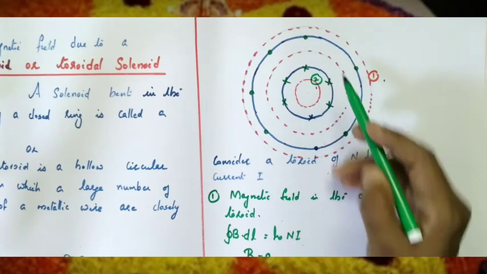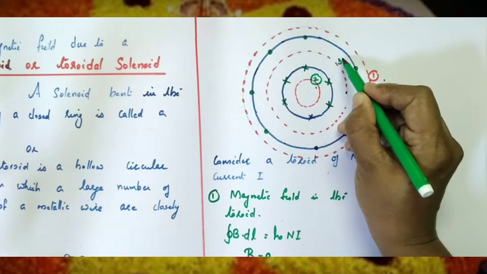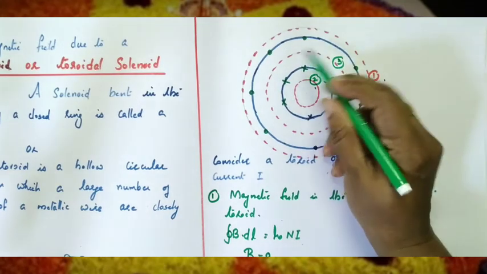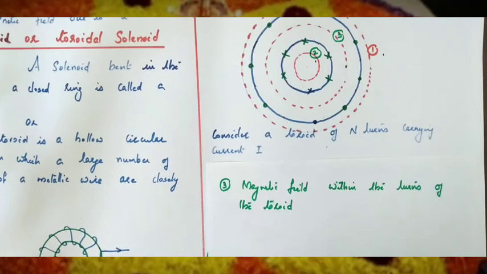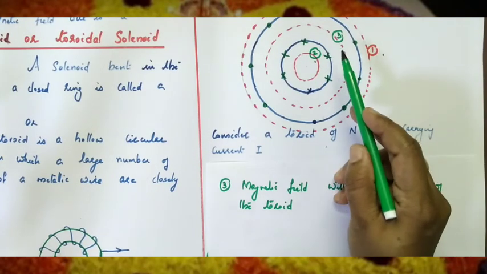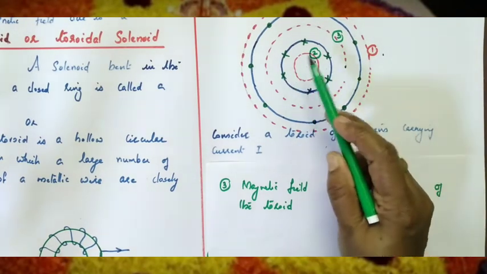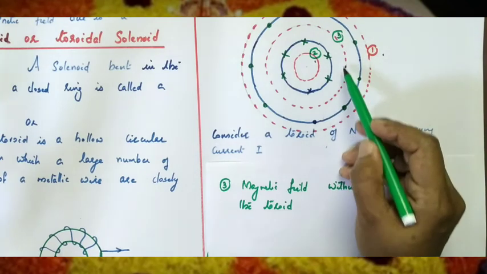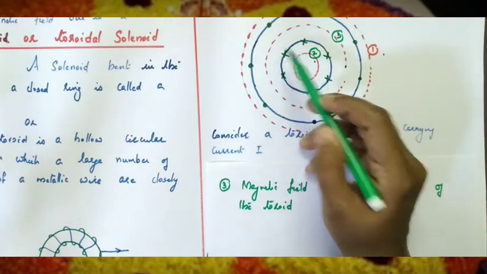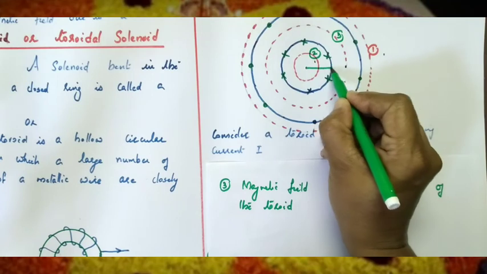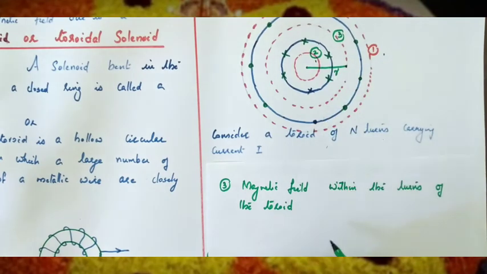Now we can find the magnetic field between the turns of the toroid, that means in this region, between the turns of the toroid. To find the magnetic field within the turns of the toroid, again we can assume an Amperian loop. This is an Amperian loop passing through point 3. Let r be the radius of the Amperian loop.